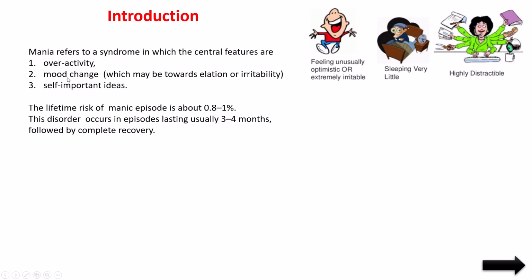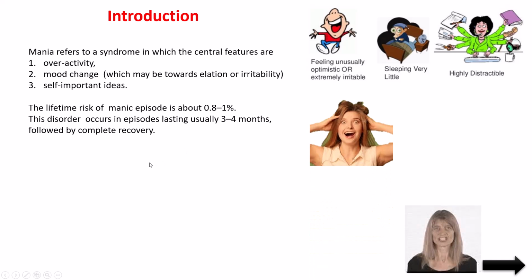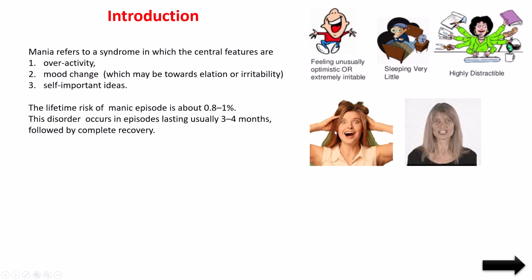And also the mood change, which may be towards elation or irritability. Here also I have shown the irritability. So mood change, you see, this is elation mode. They are showing overreaction. This is also another one. This is aggressive reaction. Here this is also elation. Here he is showing aggressive reaction, and here he is showing happy mood, but it is unusually over happy. Here unusually over aggressive. So both are elations. Elation means over mood, and this we can say is irritable mode.